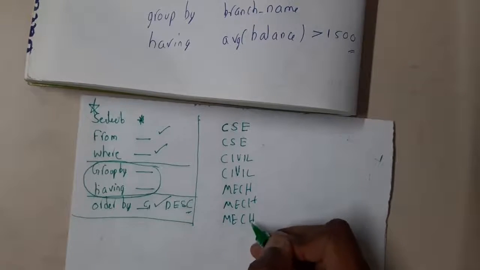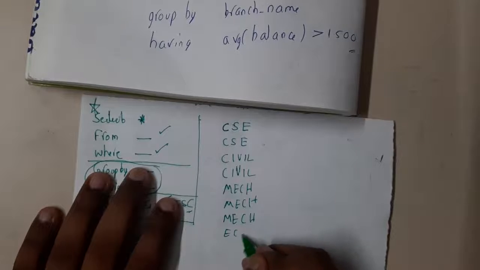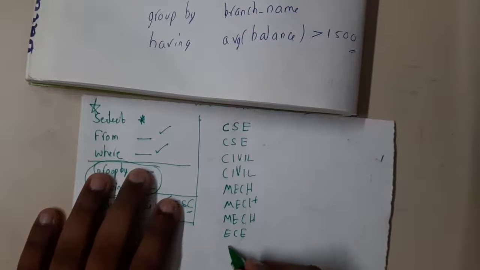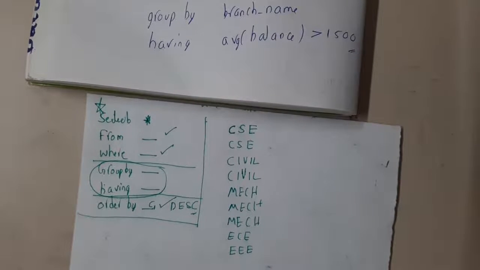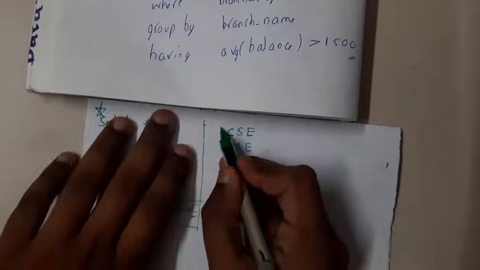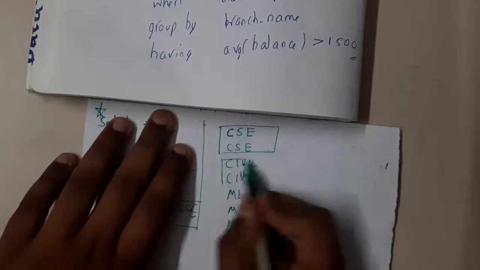Then let us assume ECE, only one student is there, and triple E, I think so, right? Yes, triple E. So in this way there are some students. Now what exactly GROUP BY says is: make these people into groups.